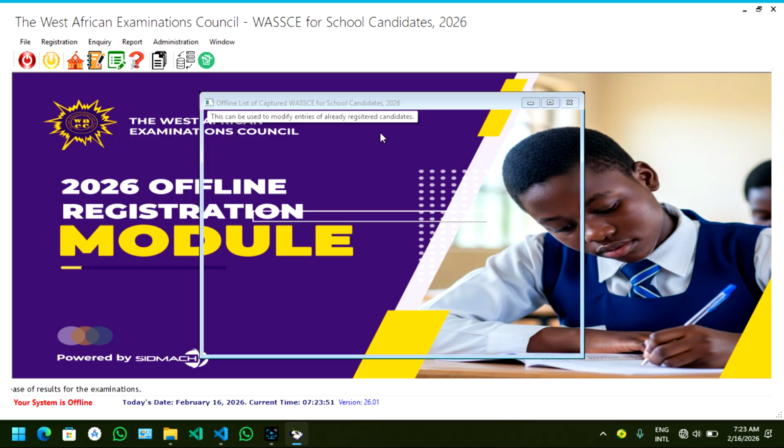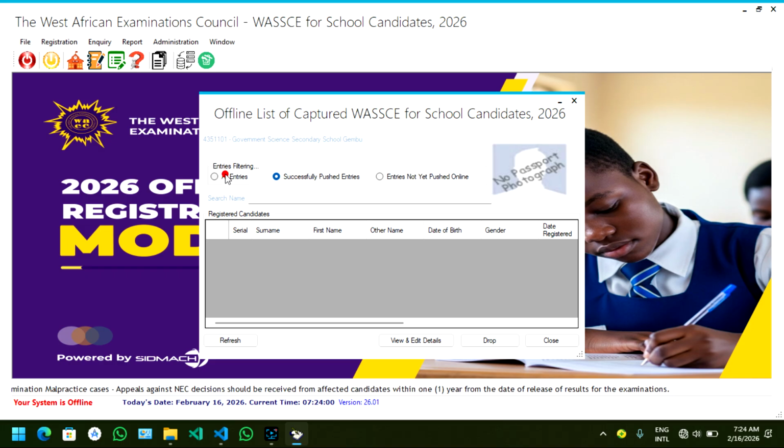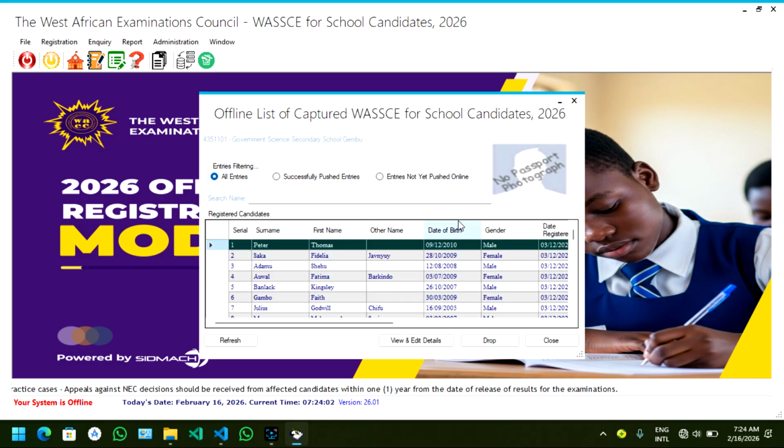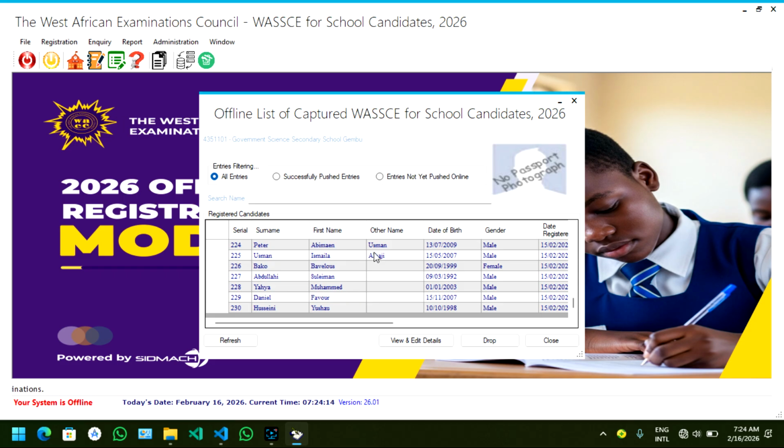Edit registration. Now I don't have any student whose entry has been pushed online yet, but I'll soon show you how it happens with students who are already uploaded as well. So you would proceed to the student you want to modify, that is the student whose data you want to modify.